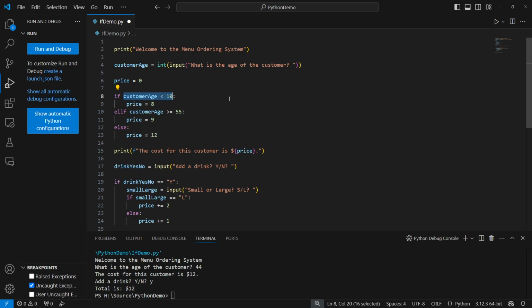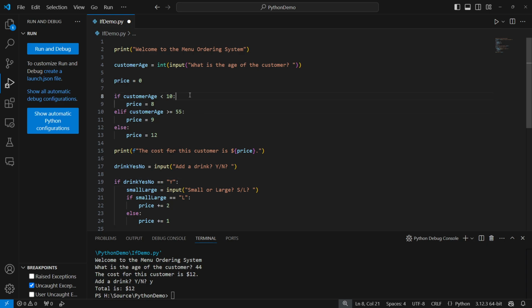If customer age is 10, this would evaluate to be false because 10 is not less than 10. And then for this else if, I am checking to see if the customer age is greater than or equal to 55. So 55 is a valid number for this to evaluate to be true. And then down here, I'm checking to see if drink yes no is equal to the string y, capital Y specifically. Talk more about that in a moment.